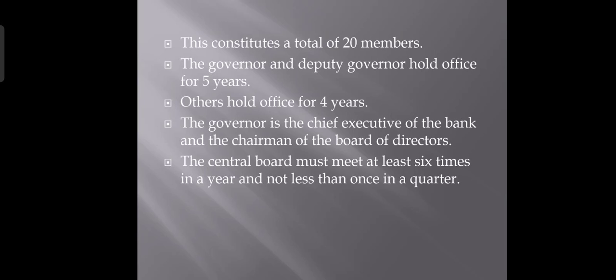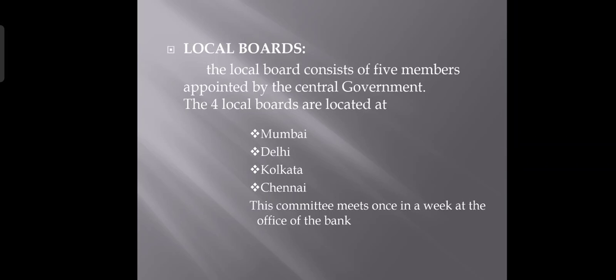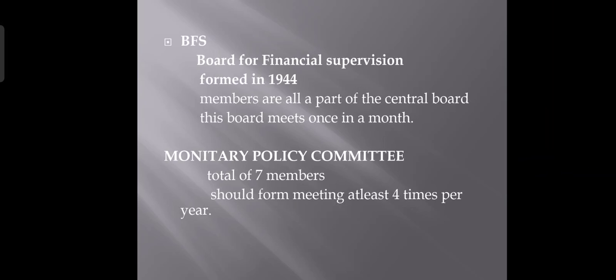Only the governor and deputy governors hold office for 5 years, others hold for 4 years. And the governor is the chief executive of the bank and the chairman of the board of directors. This board must meet at least 6 times in a year. The second, local board. A local board has a total of 5 members. There are 4 local boards which are located at Mumbai, Delhi, Kolkata and Chennai. This committee must meet once in a week at the office of the bank.